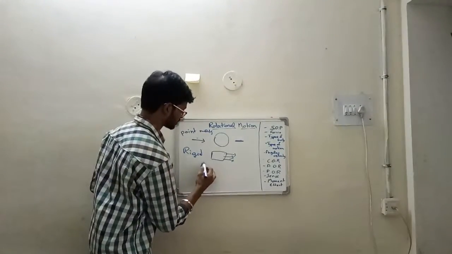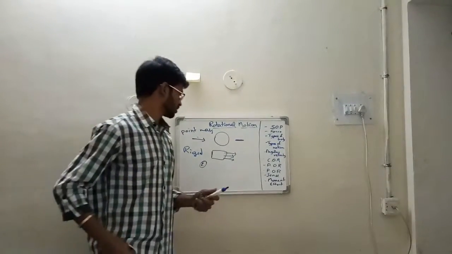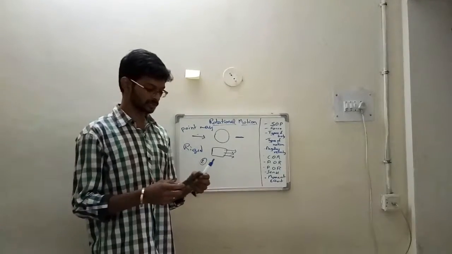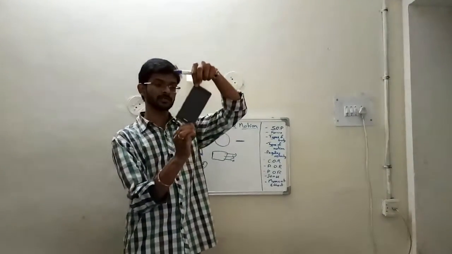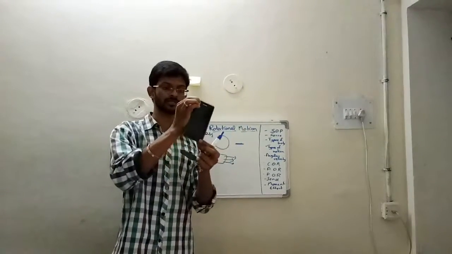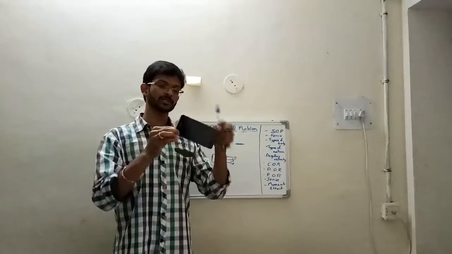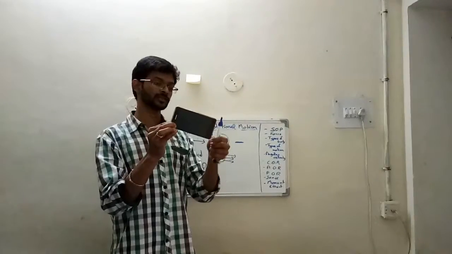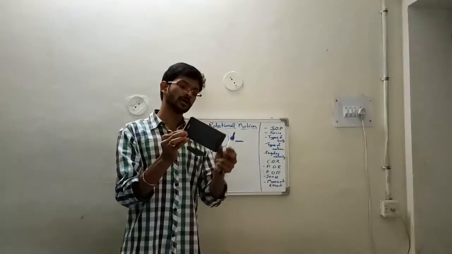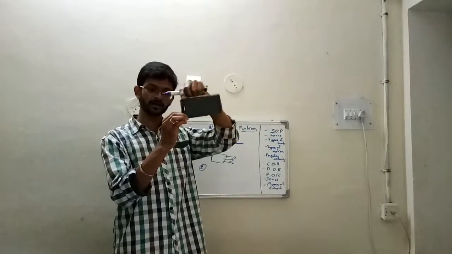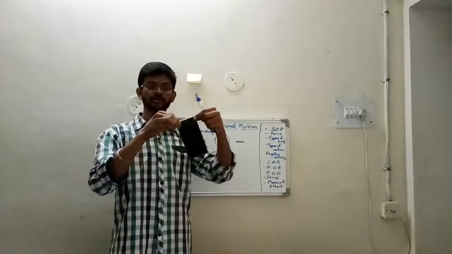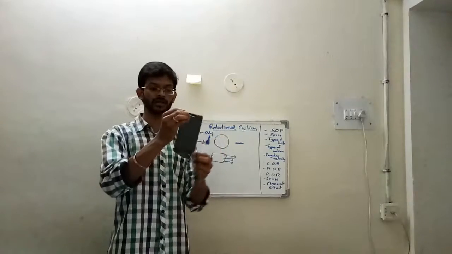And the second is rotational motion. Now if you consider this object, if I am rotating this object in this direction through 360 degrees, you can observe that all these points, this point, this point and this point, are in circular motion. If you keenly observe, this point is moving in a smaller circle and this point is moving in a larger circle.